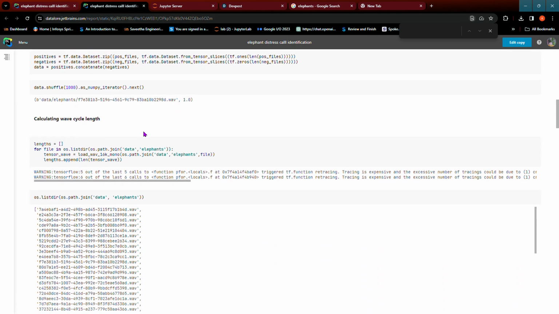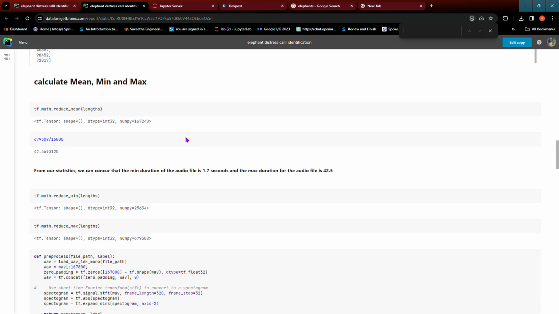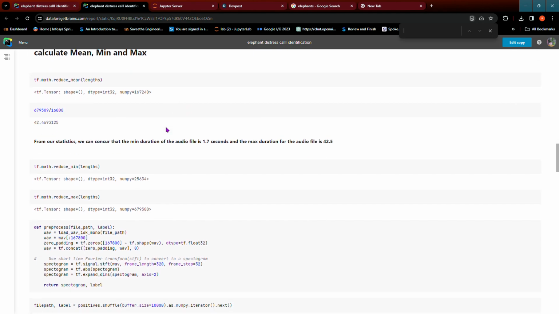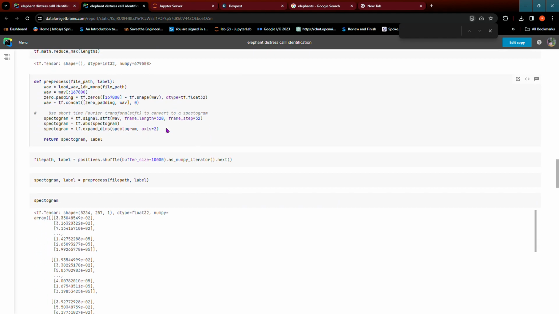So let's calculate. I've calculated the wavelengths and the lengths to separate the train test split. I've used some mathematical equations to divide the audio datasets, and I've pre-processed using a function which converts normal audio files into spectrograms. Actually, this spectrogram is a pictorial representation of the audio files. So we are detecting the audios, pre-processing and transforming them into an image, so we can use image classification.